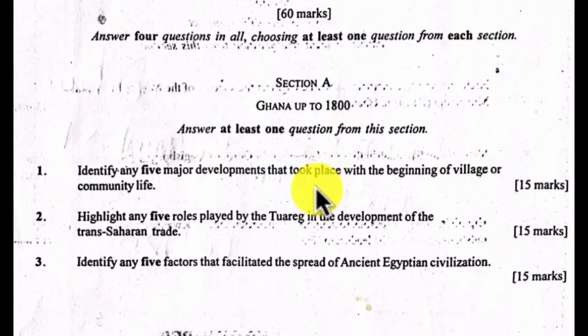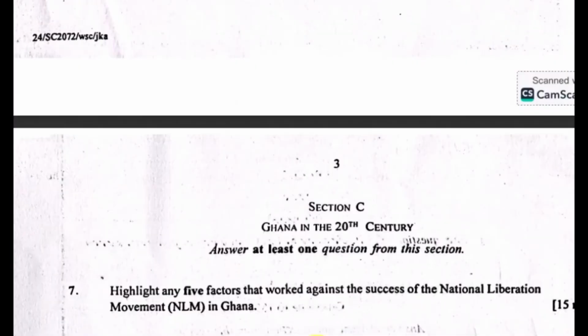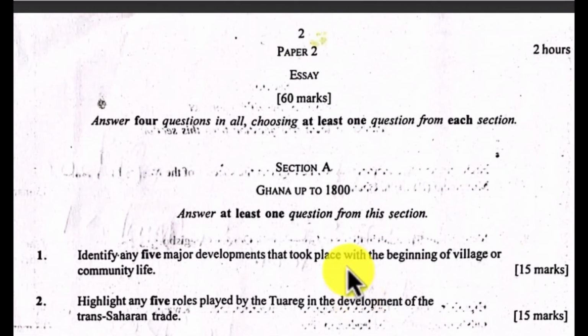So you answer 1 in A, 1 in B, and the last one should be answered from C. Then your 4th one can come from any of the sections. So you are answering only 4.